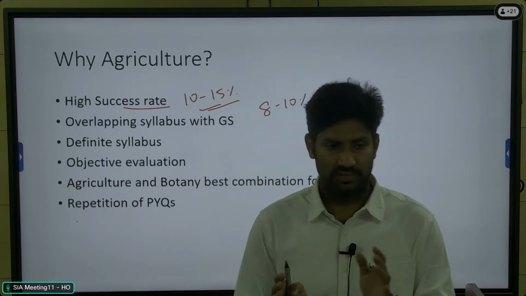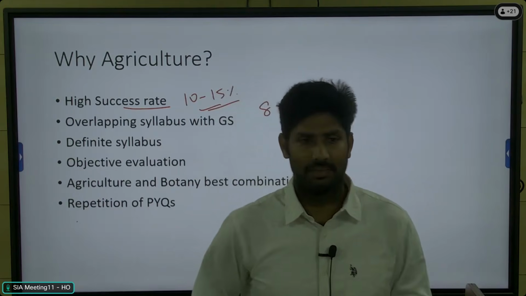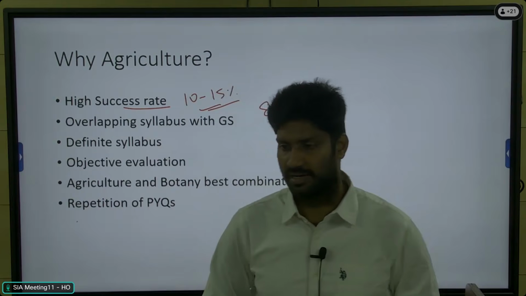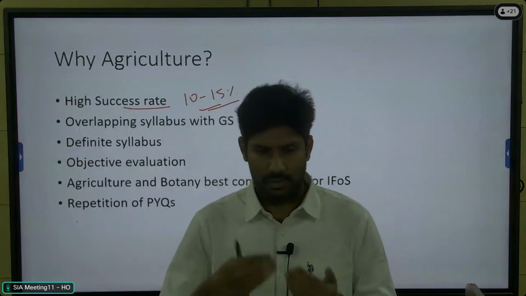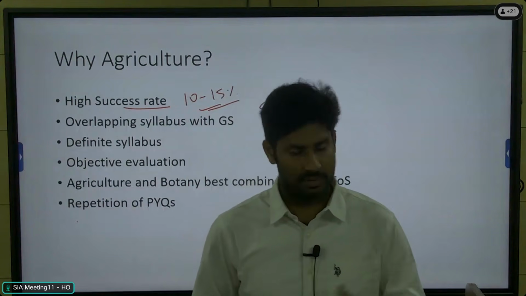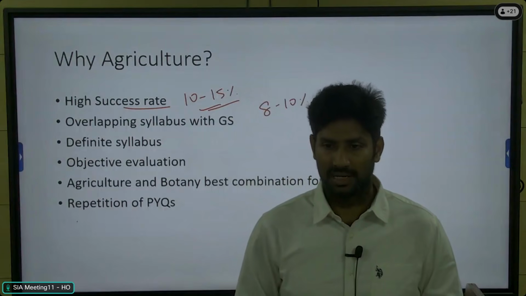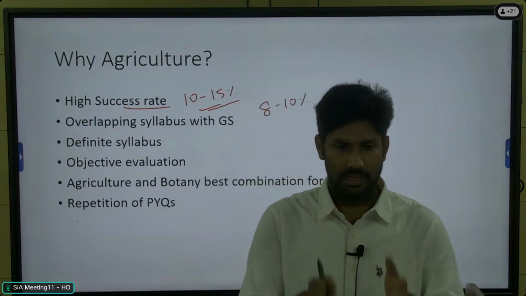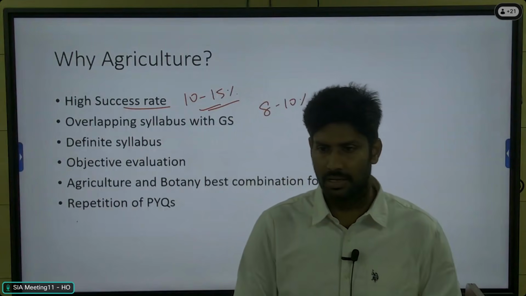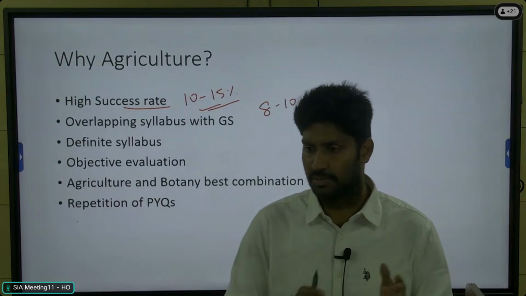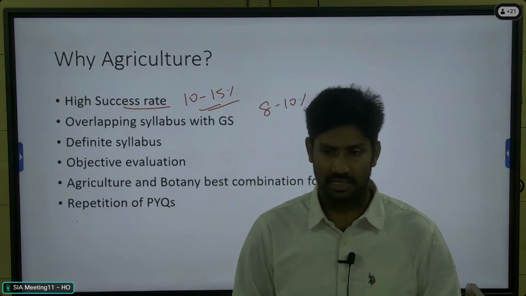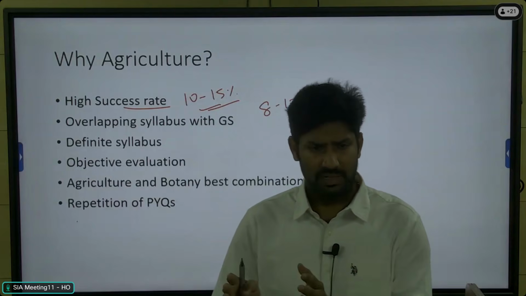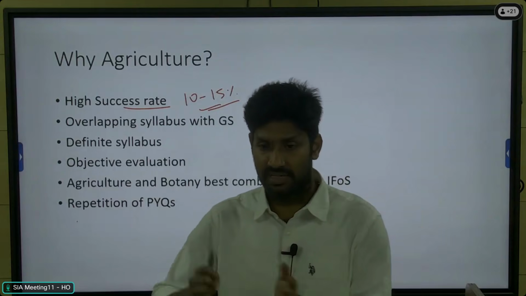Why is it very difficult to find toppers from the agri optional in the top 100, right? Students are getting ranks, but recently if you see the top 100 students in the final result, most are from the popular optionals, from sociology, anthropology, political science, right? The reason is very simple: the number of candidates appearing for the mains.